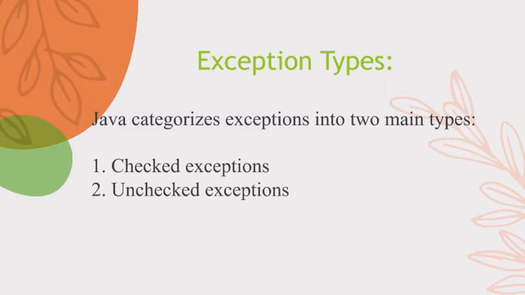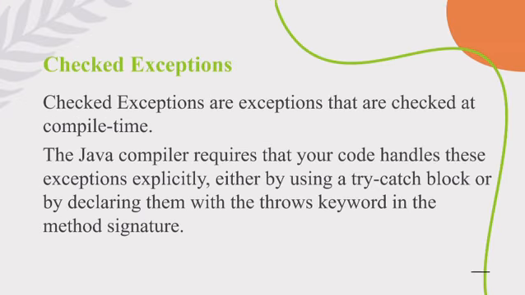Next, types of exception. The first one is checked exception and the second one is unchecked exception. First is checked exception. Checked exceptions are exceptions that are checked at compile time. The Java compiler requires that your code handles these exceptions explicitly, either by using a try-catch block or by declaring them with the throws keyword in the method signature. Examples of checked exceptions are IOException, SQLException, and ClassNotFoundException.